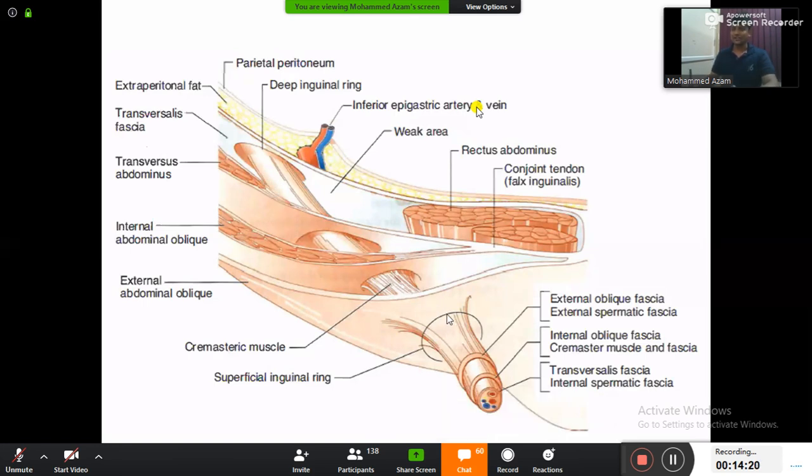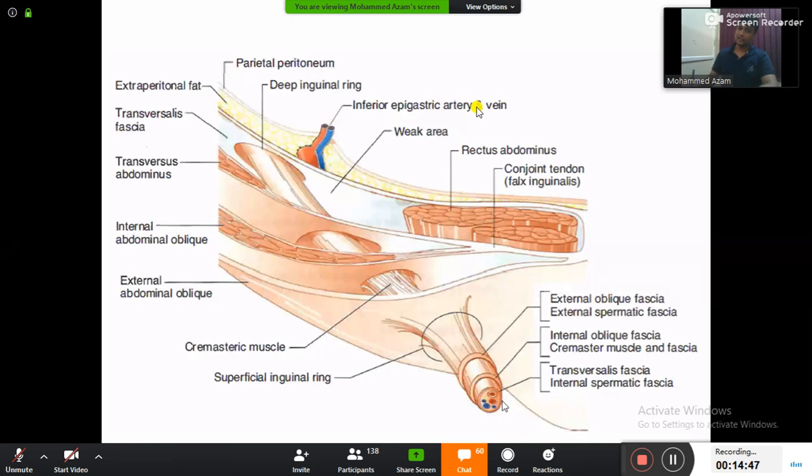And not only that, the testis is going to form spermatozoa, and the spermatozoa is going to come out from here only via a duct, the ductus deferens. All this artery, vein, nerve and duct will be surrounded by 3 fascia: external spermatic fascia, internal spermatic fascia, and in the middle the cremasteric fascia.